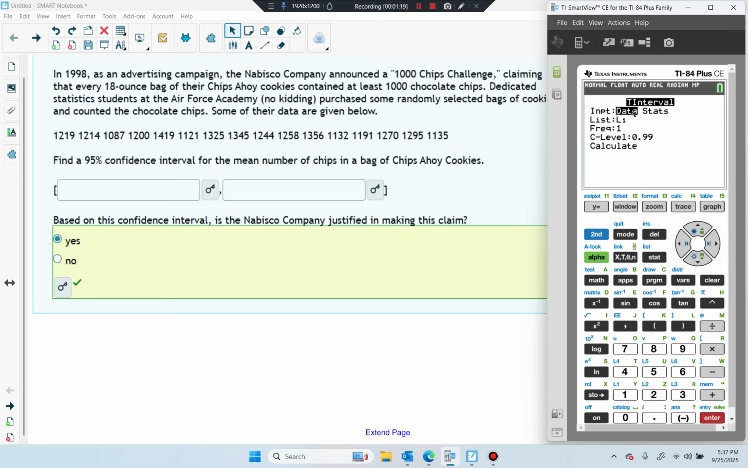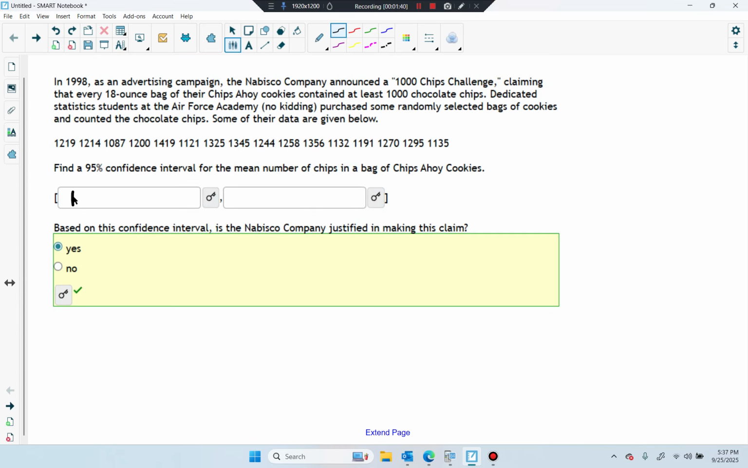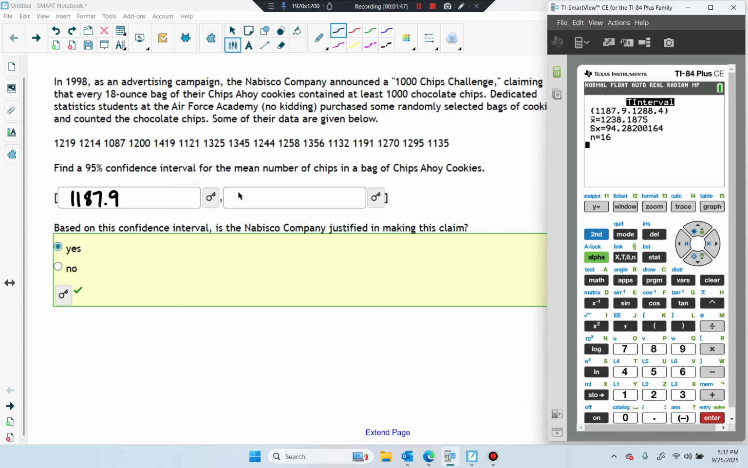I'm going to enter data, not statistics, but data. My data comes from L1. They all have a frequency of 1. I'm looking for a confidence level of 0.95. And then hit calculate. My lower bound doesn't give me a decimal, so this is 1187.9. My upper bound is 1288.4.